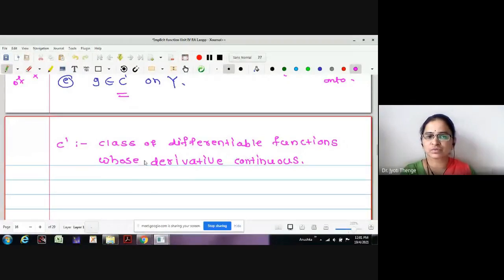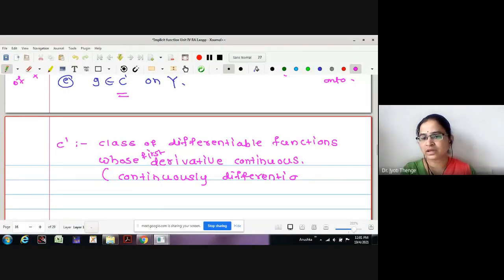If it is C2, then differentiable functions up to order 2 whose second order derivative is continuous. This is also written as continuously differentiable.